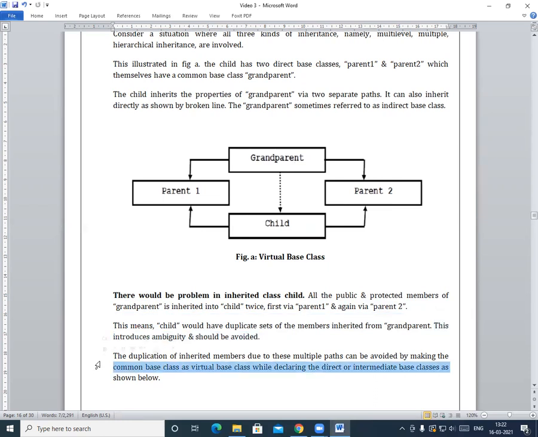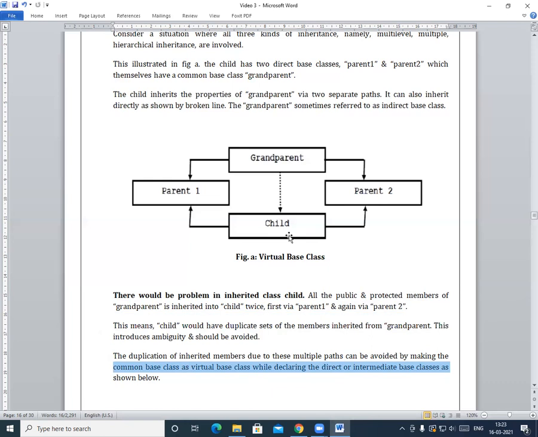The duplication of inherited members due to these multiple paths can be avoided by making the common base class a virtual base class while declaring the direct or intermediate base classes. Here we are facing confusion because the child class is accepting the same property from the grandparent by two paths.